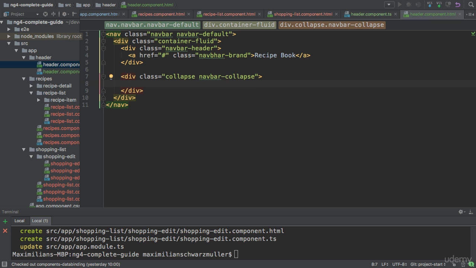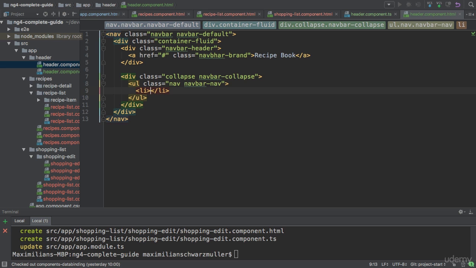So in here, I now want to have a group of list items, so a group of links in the end. This will be an unordered list with the CSS classes nav and then navbar-nav. So make sure to create this unordered list with these classes. And in there, if we add some list items, they will actually sit next to each other. So they will automatically be positioned correctly by Bootstrap. Each list item should hold a link. So here I'll add an anchor tag, also pointing to just hash for now. One for the recipe section and a second one for the shopping list section.